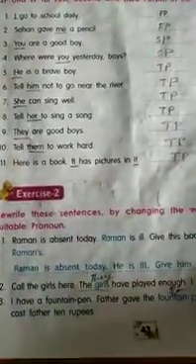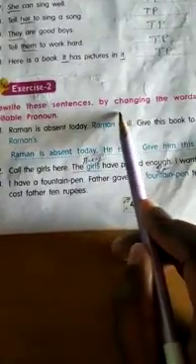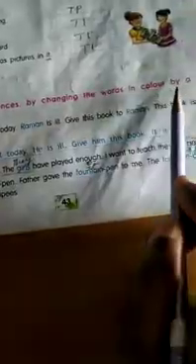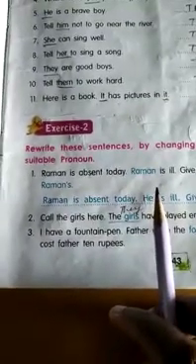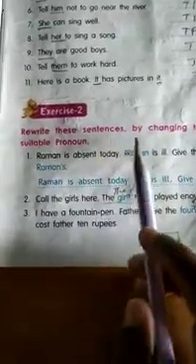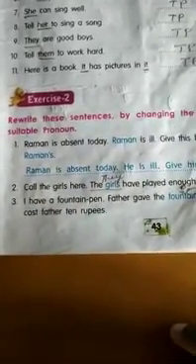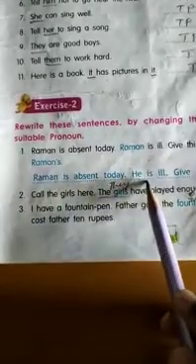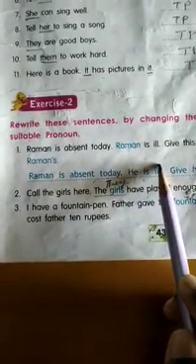Okay, students, this is the second exercise. Here you read this heading. Rewrite these sentences by changing the words in color by a suitable pronoun. You have to change these words which are written in color and rewrite the sentence. Therefore, this exercise I am not doing in the book. I will send you the PDF. No need of doing it in the book, but from the PDF you see and do it in your copy.